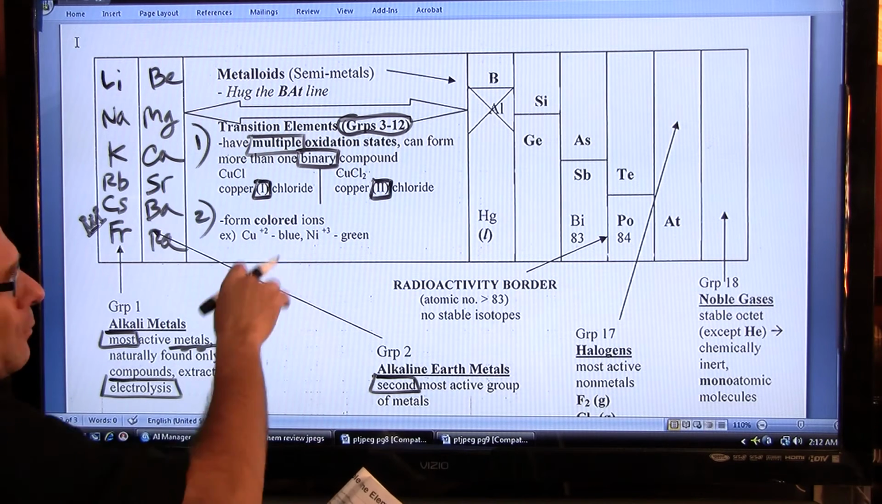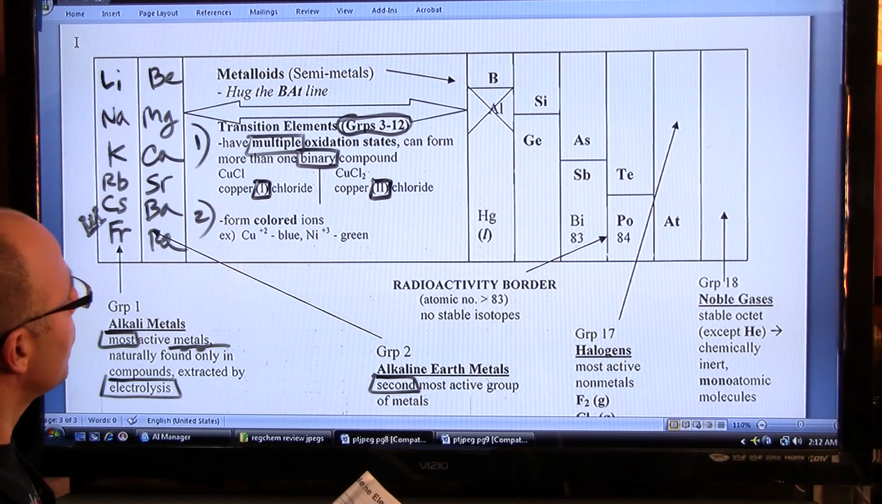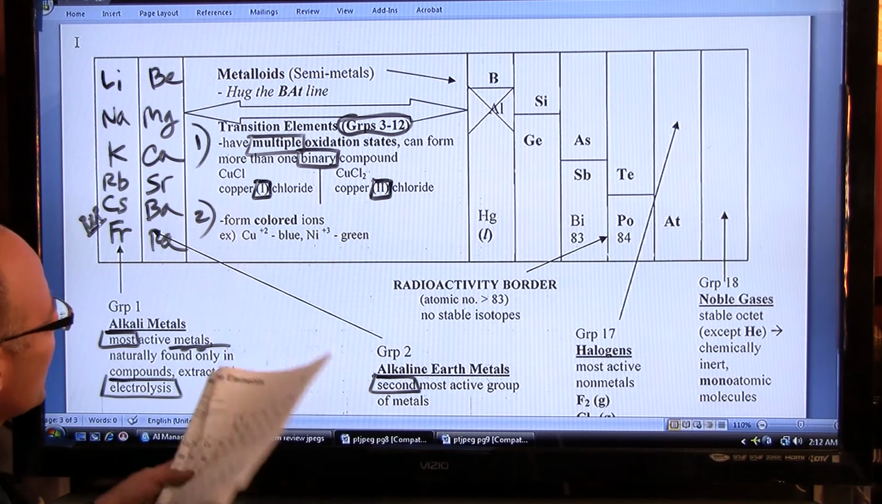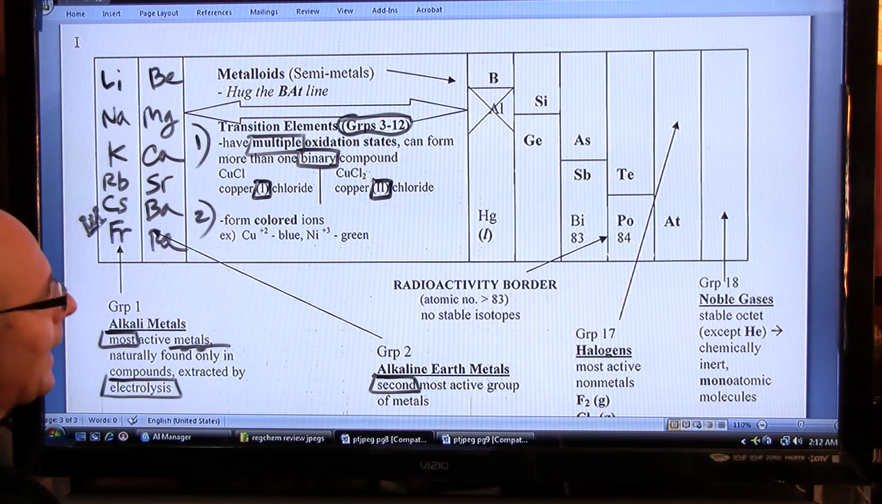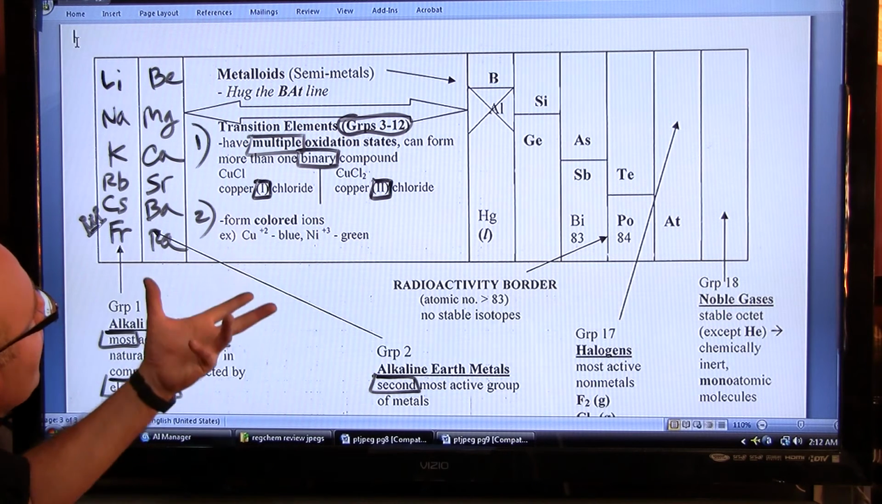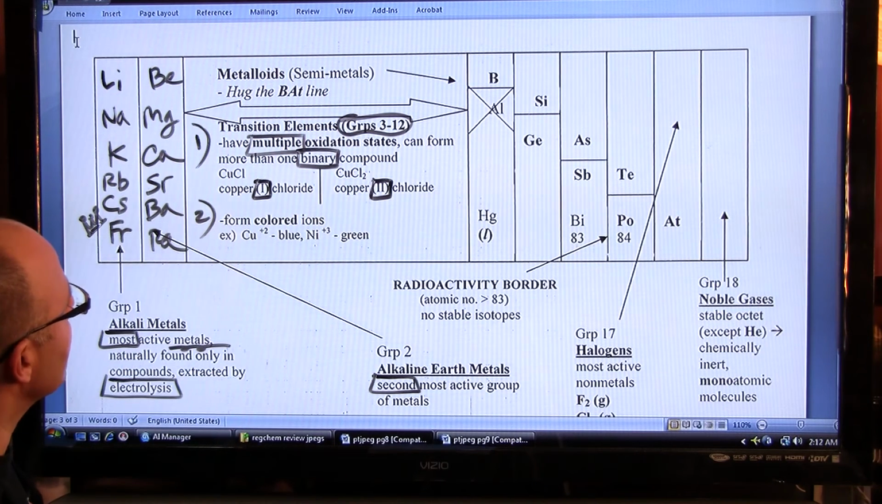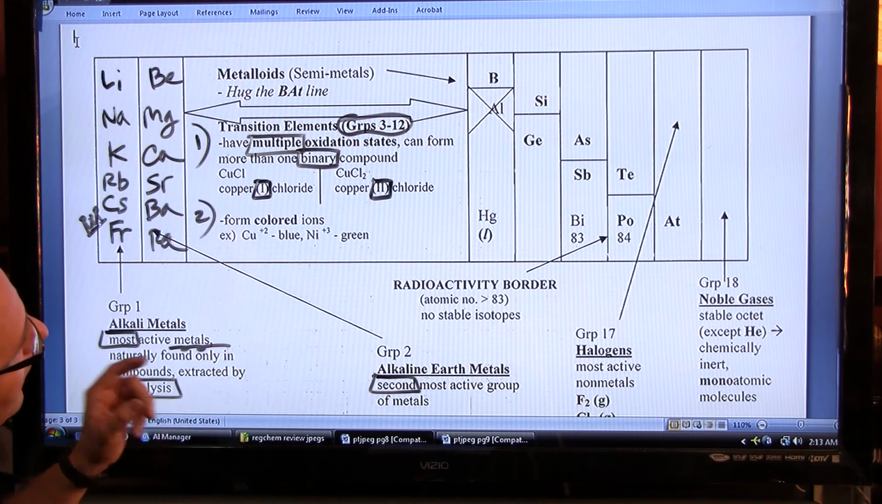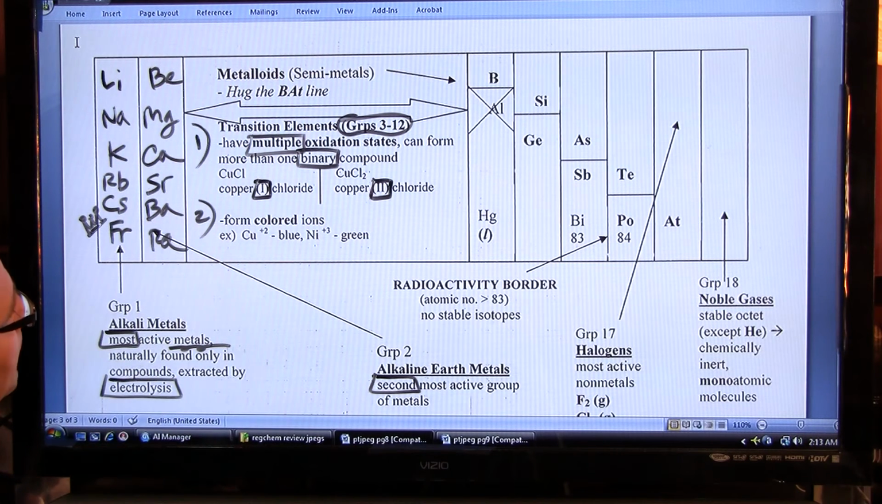And we'll get more into this again in formula writing. And it's off topic to really do formulas here now. And secondly, they form colored ions. They impart color to their compounds. So if it has a transition element, the color is due to the transition element.